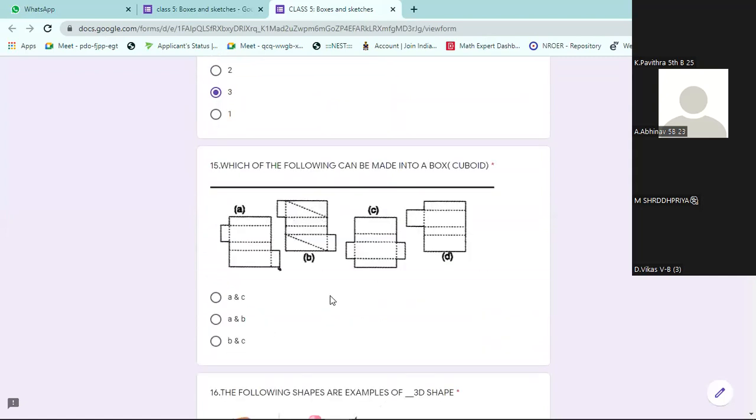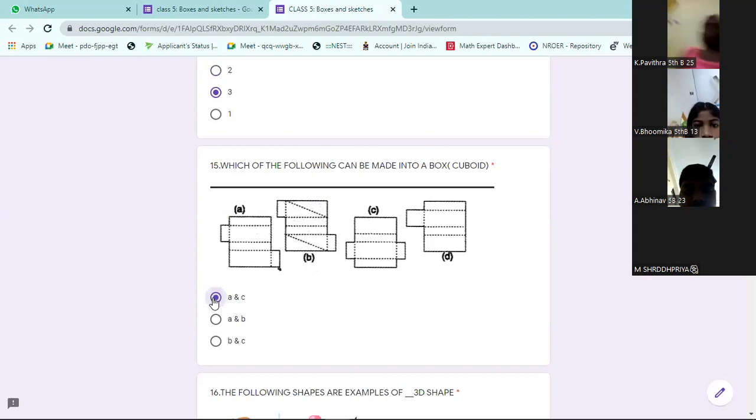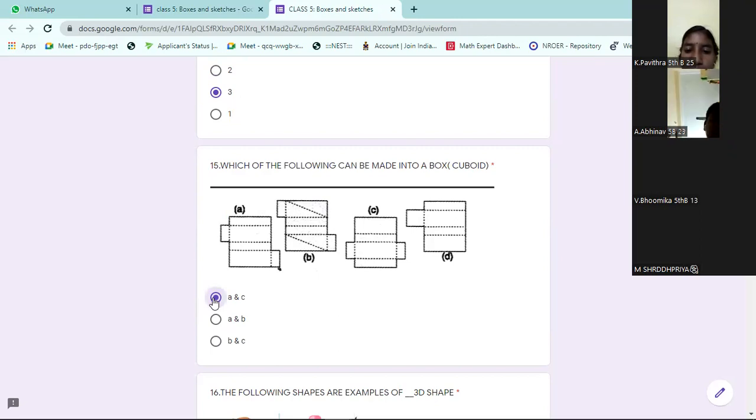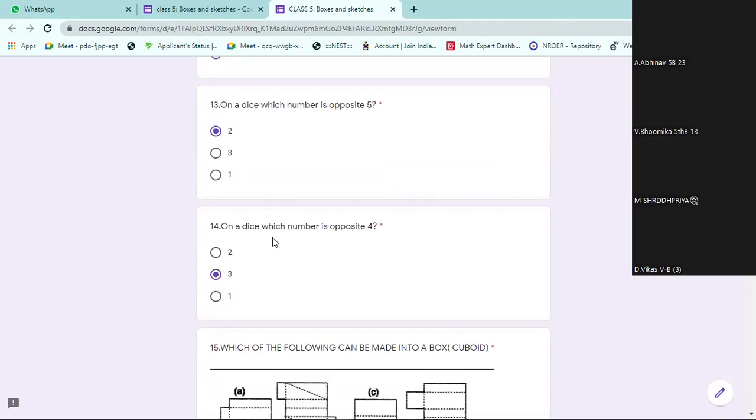Fifth one, which can be made into a box? 15th one, can you give the answer? A and C. Sir, what is the answer for 11 and 12, sir? 11 and 12. Yes, sir.